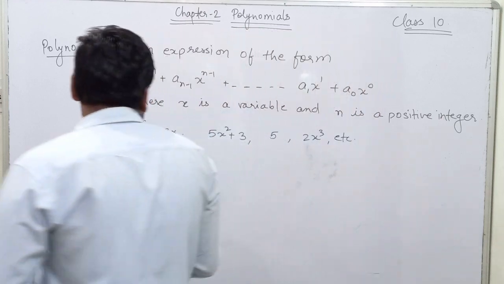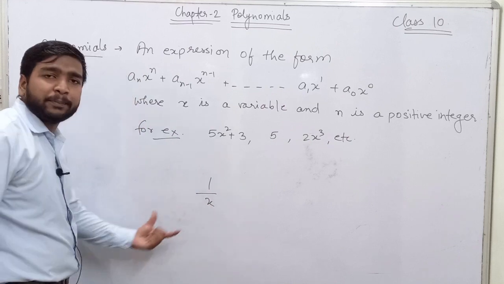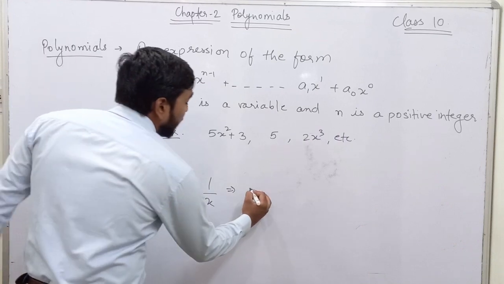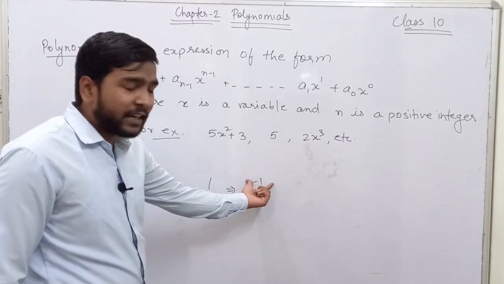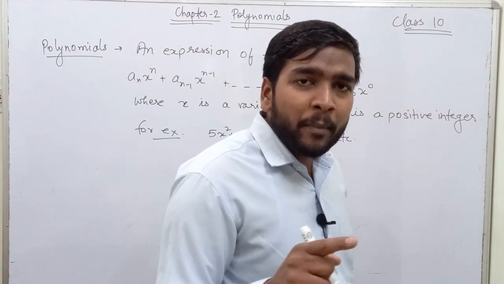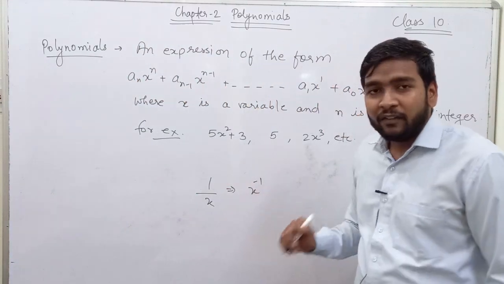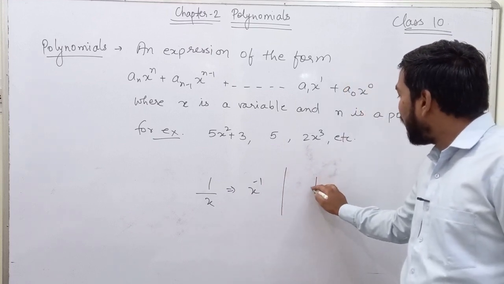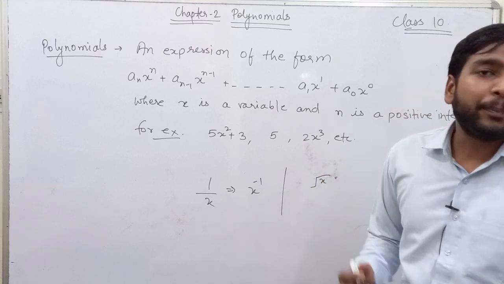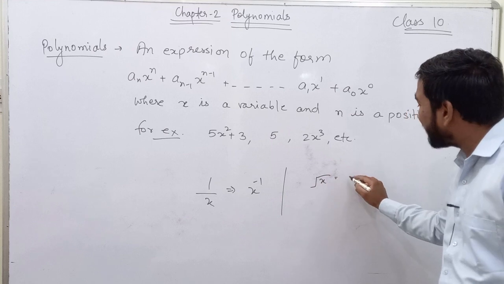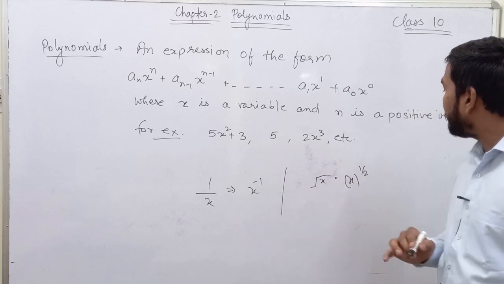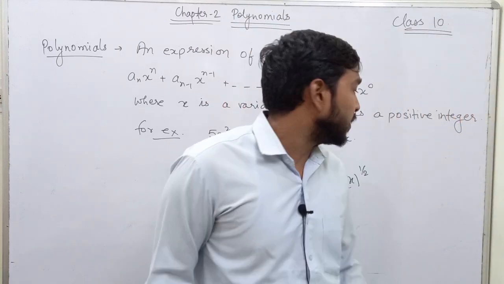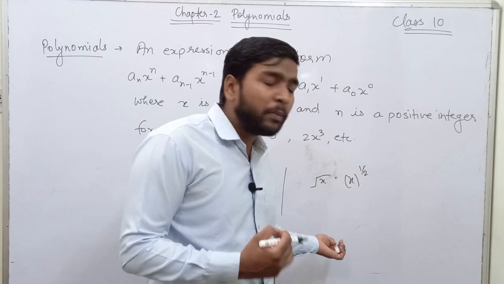For example, I have to find out whether this expression is a polynomial or not. Simply, if I bring this x to the numerator, it will become x inverse. So here the power is minus 1, so it will not be a polynomial because the power is negative, whereas the power should have been a positive integer. Let us take one more example. If I have to find out whether root x is a polynomial or not, this root x can be represented as a power of x, and the value of the power will be half. Half is positive, but it is not an integer, so root x will also not be a polynomial.